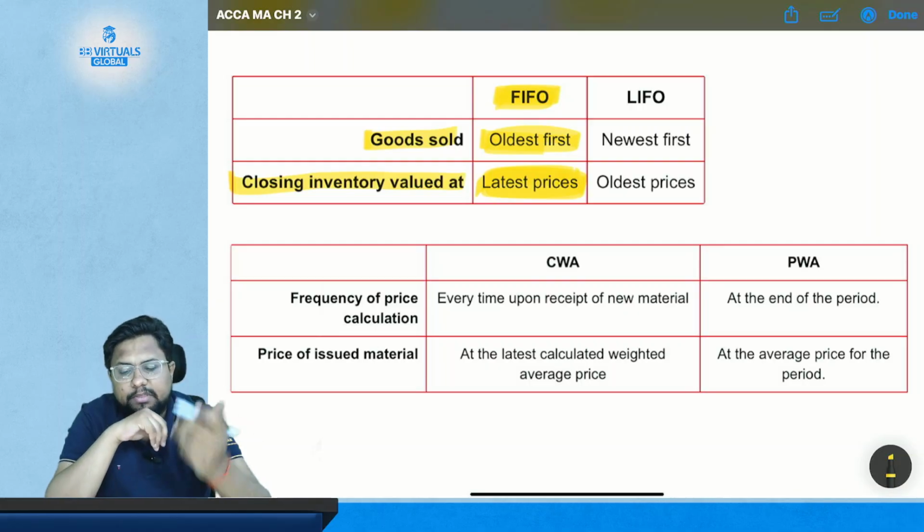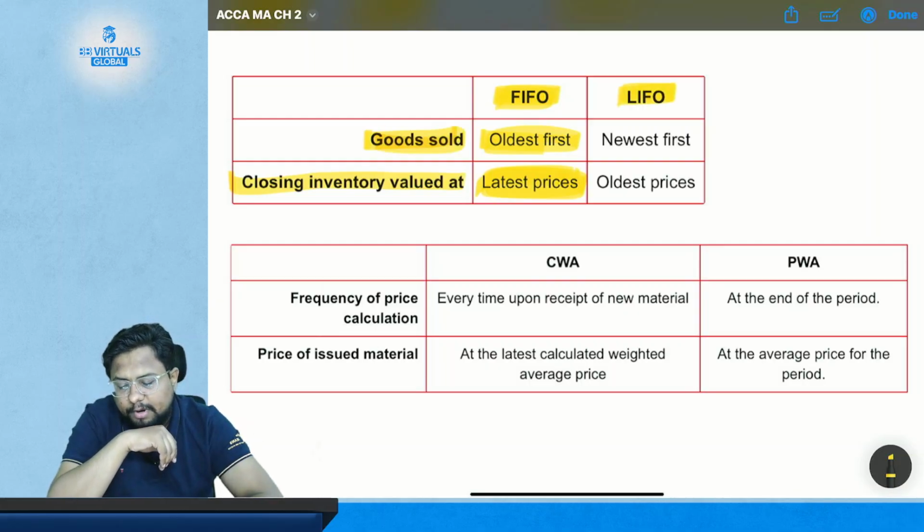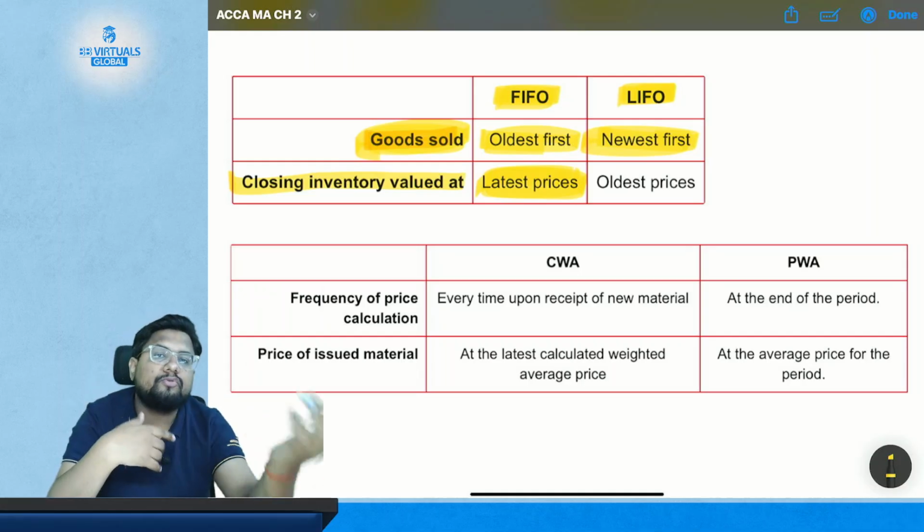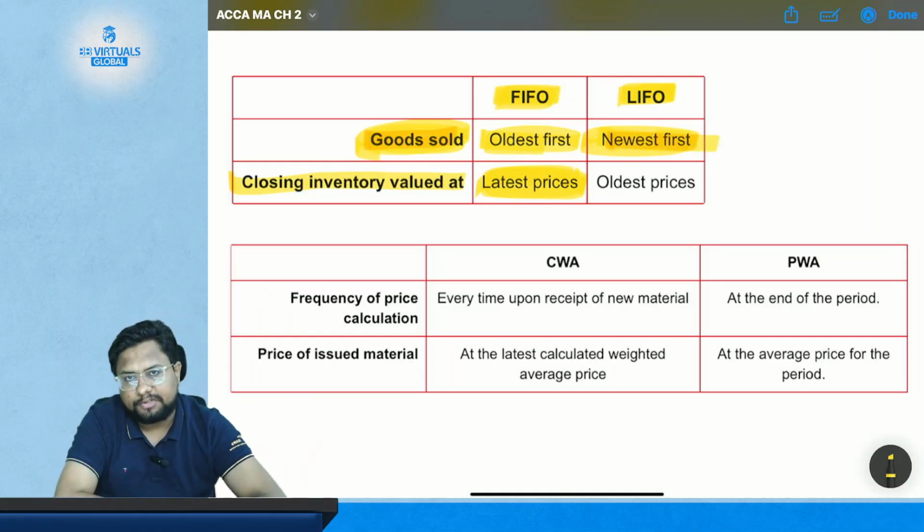Okay, now in LIFO, the goods sold are provided newest first, because this is LIFO, last in first out. So whatever you have just purchased will be issued first. So this is newest first. And the closing inventory will be valued at the oldest price, because this is LIFO.